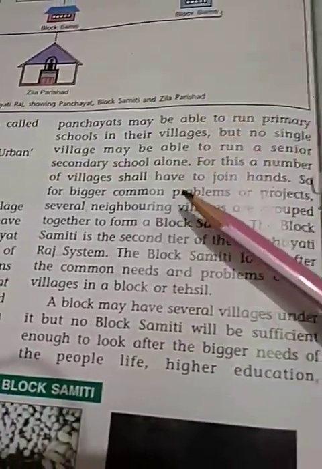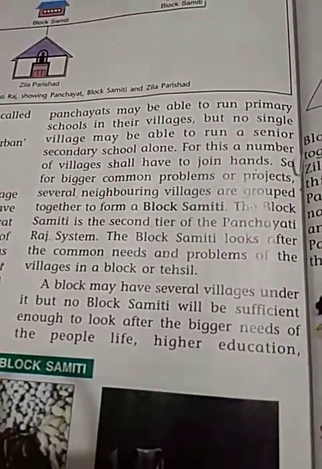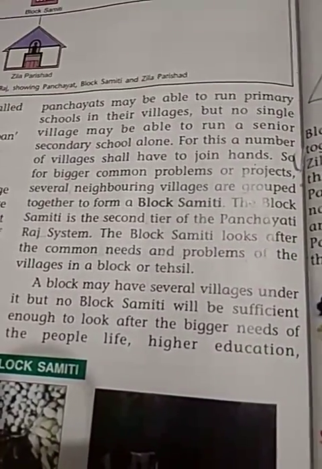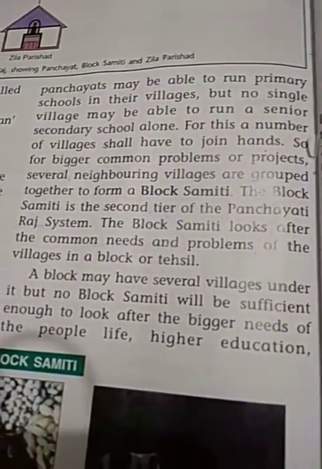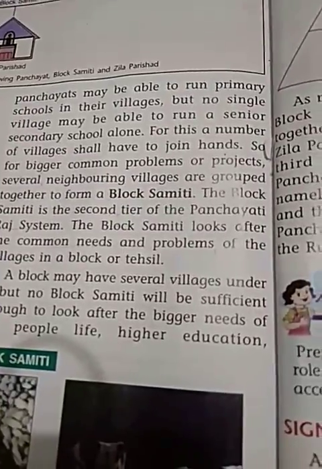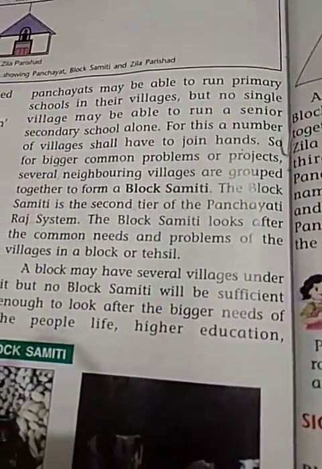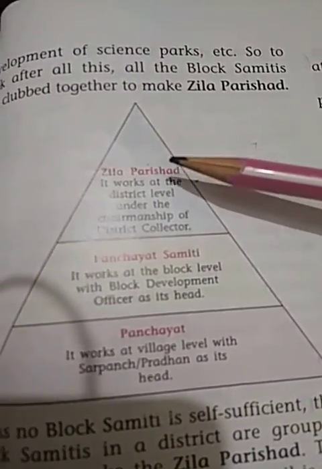Earlier, a few villages grouped together to make a block samiti, and now all the block samitis in one district group together, and that is known as Zilla Parishad. Here three tiers are given.